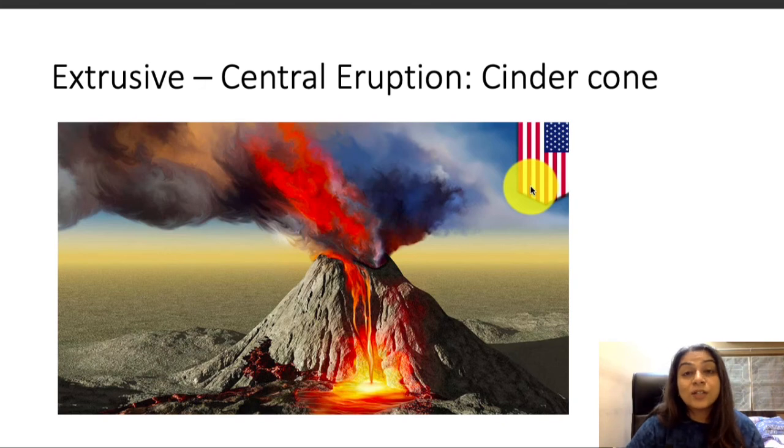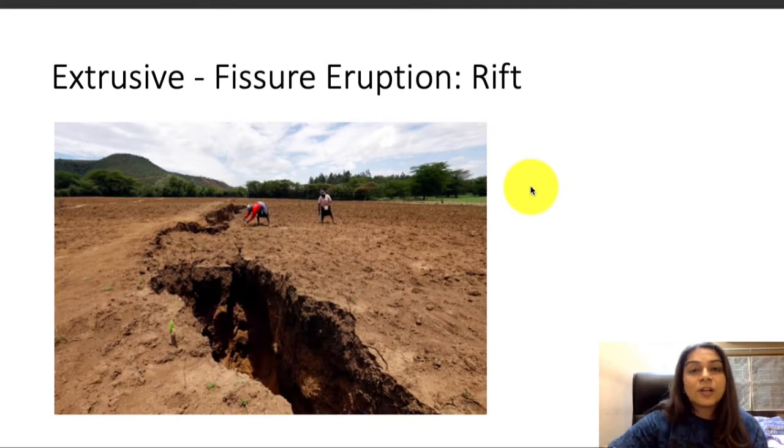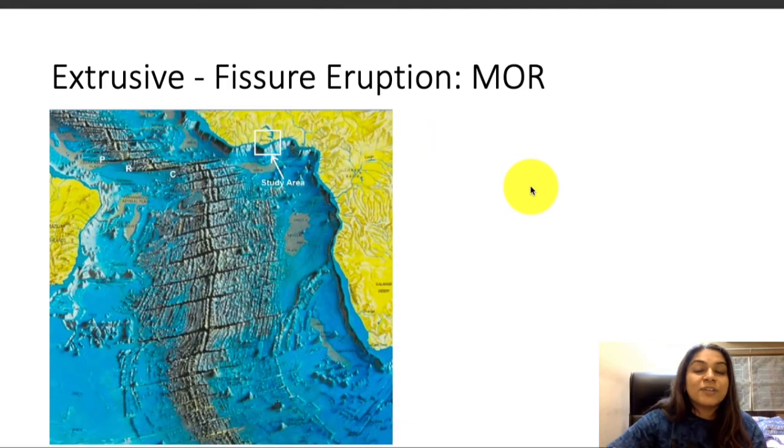So these were the central eruption landforms. Then we move on to the fissure eruption landforms. As such, we've already done the fissure eruption landforms, but I'm just going to quickly go through them. One of them is the rift, because it happens during the divergence. So rift is something that generally forms. Next is the mid-oceanic ridges. That also was something that we already did. So due to fissure eruption, these two landforms are formed.